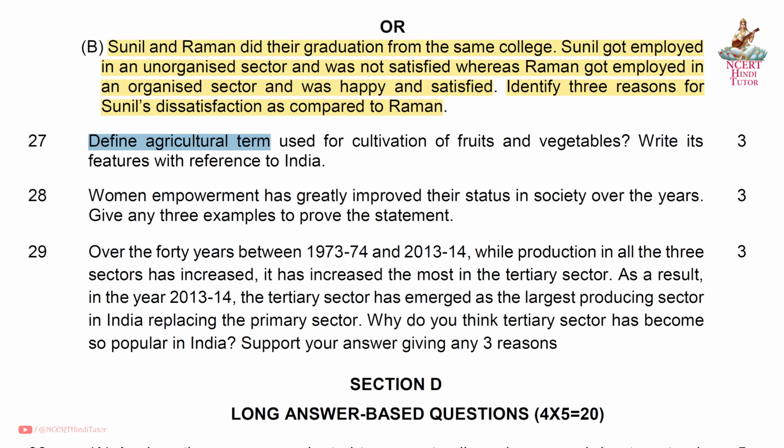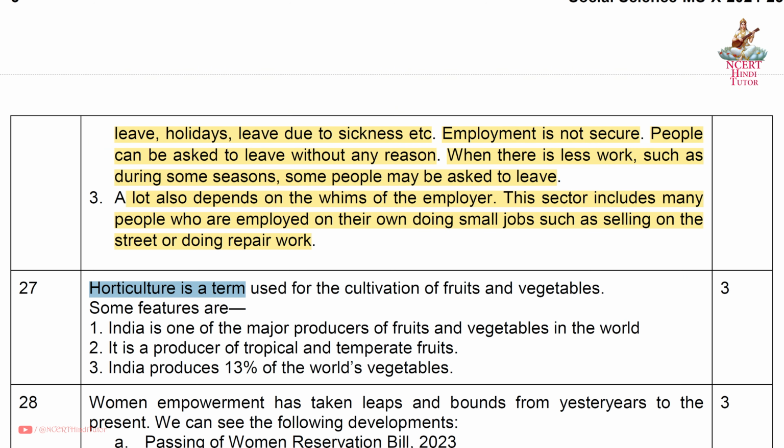Question 27. Define the agricultural term used for cultivation of fruits and vegetables. Write its features with reference to India. Answer. Horticulture is a term used for the cultivation of fruits and vegetables. Some features are: first, India is one of the major producers of fruits and vegetables in the world. Second, it is a producer of tropical and temperate fruits. Third, India produces 13% of the world's vegetables.